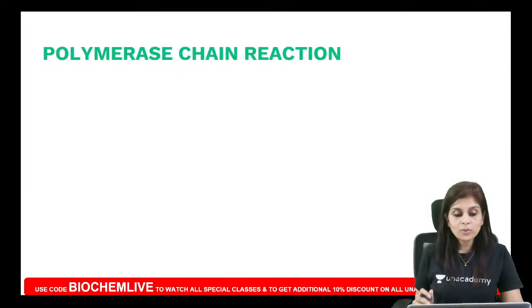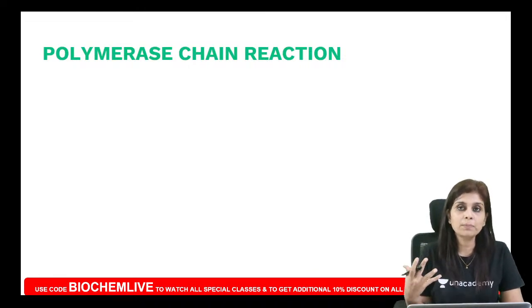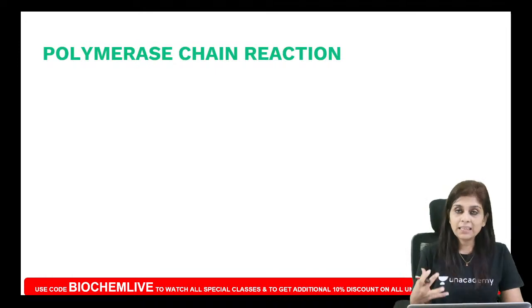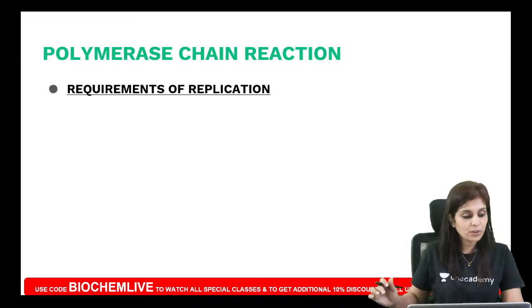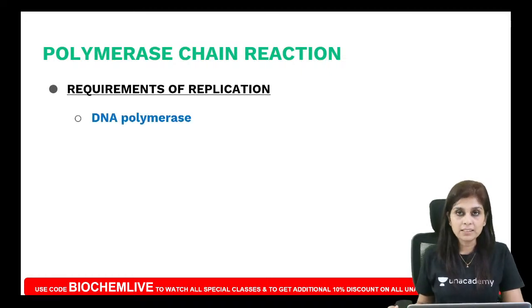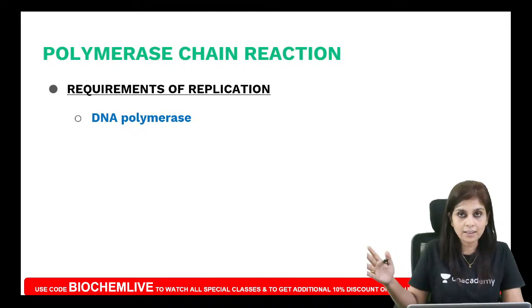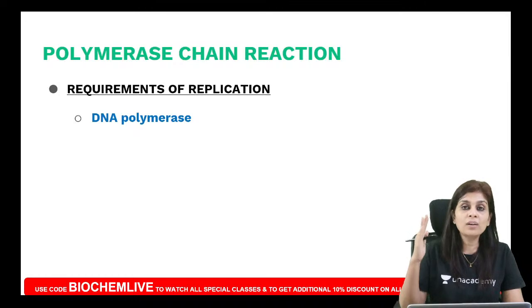So do you all know that PCR is in vitro replication? PCR is you amplifying a DNA multiple times, or replicating DNA multiple times. But do you know that we have a few requirements for replication? What are the requirements? You need a DNA polymerase, the enzyme which replicates, and your DNA polymerase does not all of a sudden start elongating a DNA strand. It needs a primer to be already present.